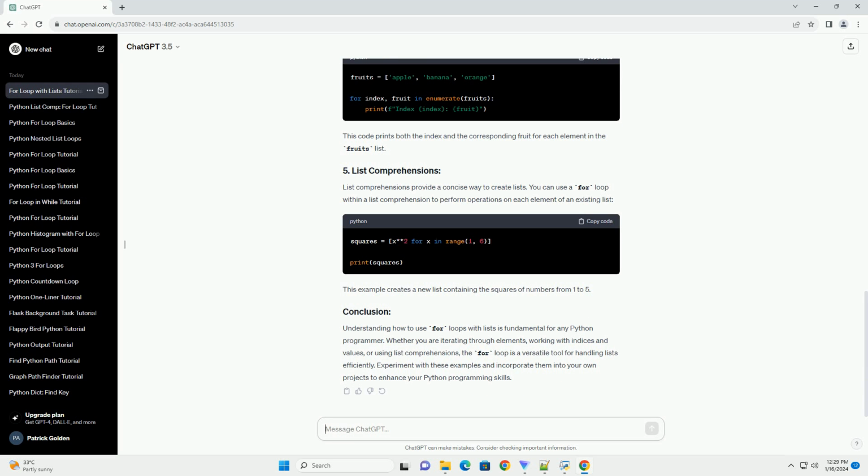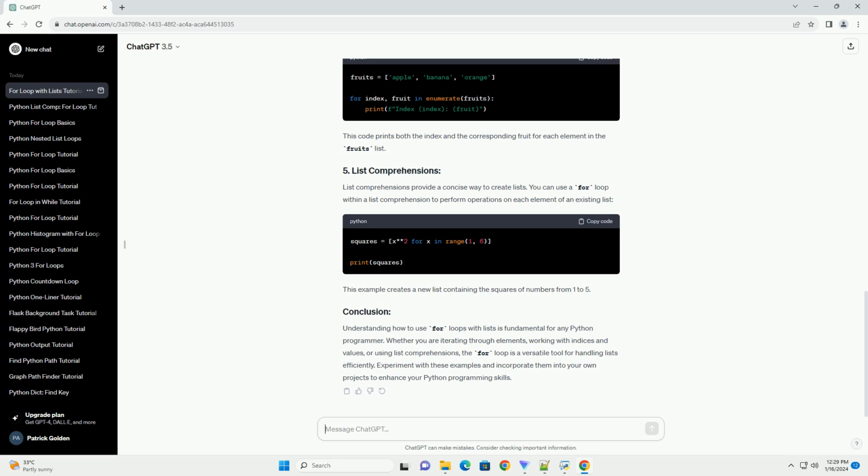List comprehensions provide a concise way to create lists. You can use a for loop within a list comprehension to perform operations on each element of an existing list. This example creates a new list containing the squares of numbers from 1 to 5.